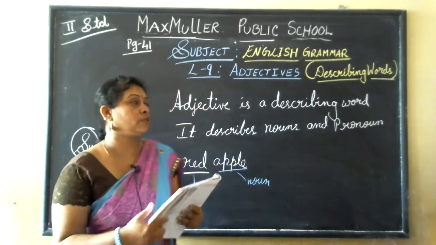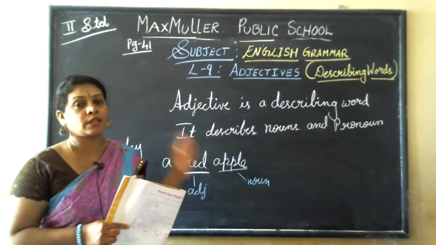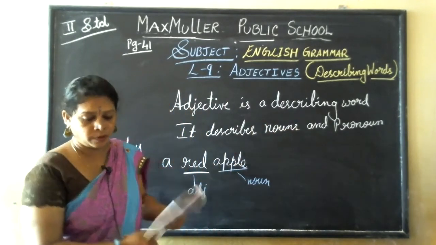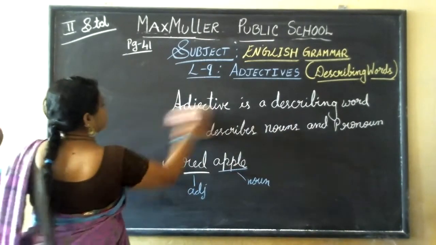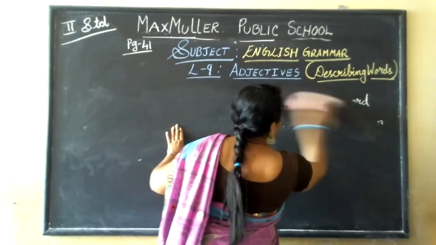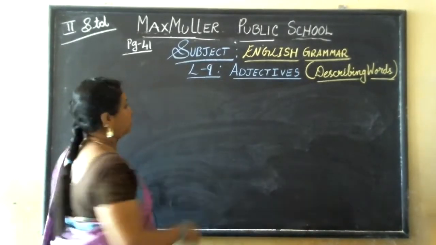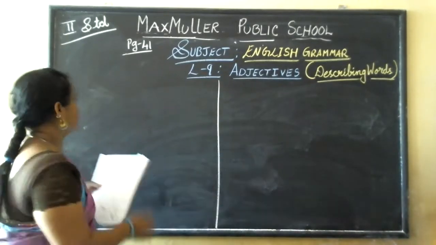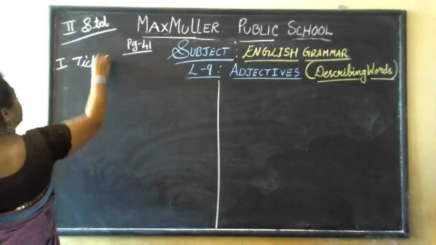I hope you all have understood what is adjective. Adjective is a describing word. The word which describes the noun and pronoun is known as the adjective. Okay, now let us start the exercise. Now I'll divide the board here. First main, put that tick mark, I'll just write.